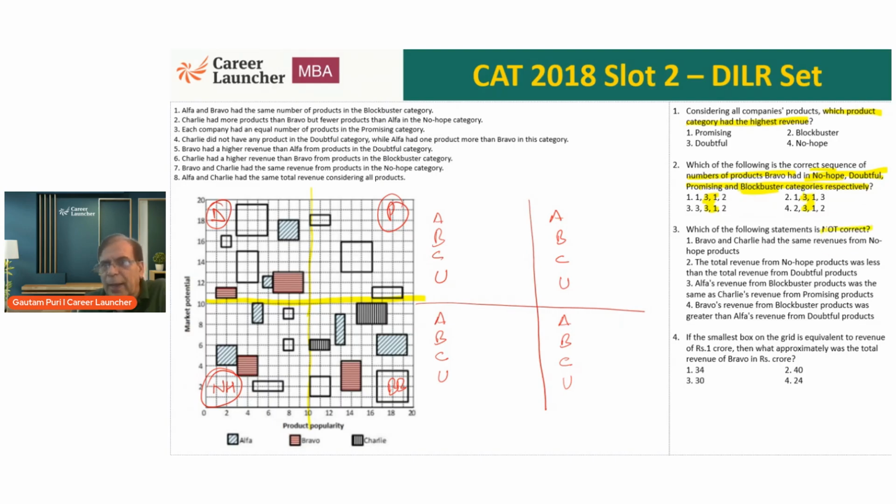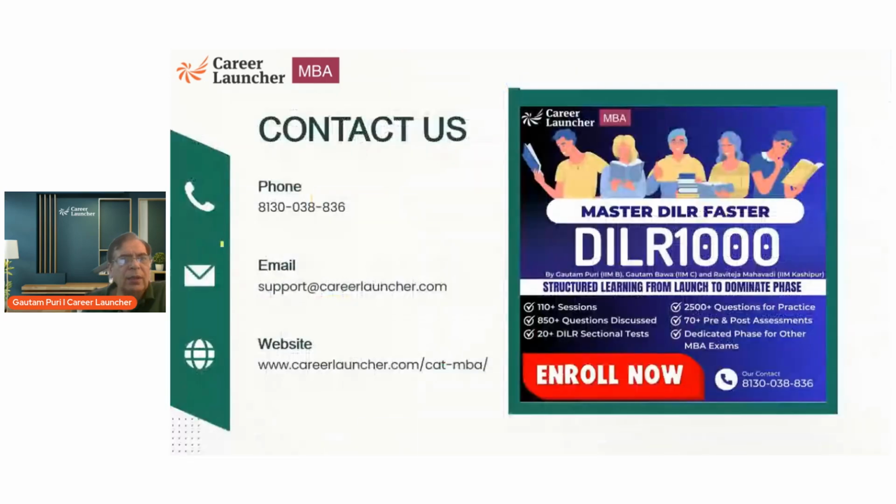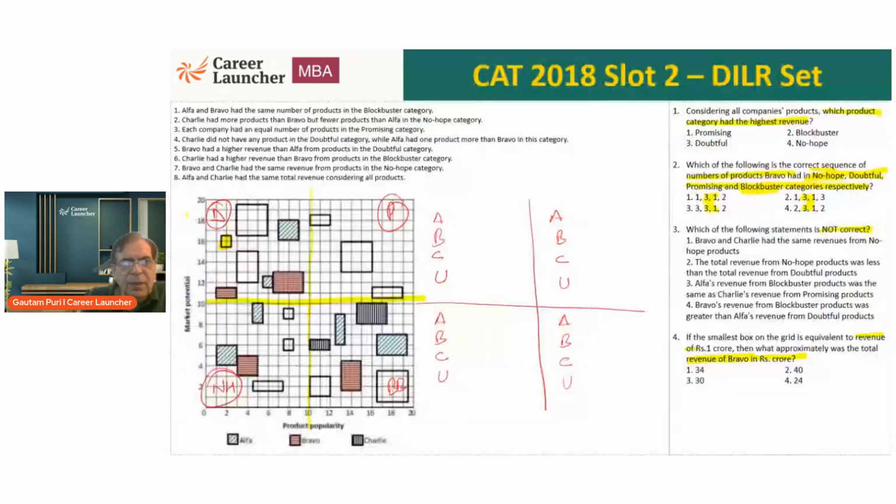Question 3, as I said, I'll come back to it later. Question 4, we want to find the revenue of Bravo in rupees crore. The smallest box in the grid is equivalent to a revenue of 1 crore. That means this box is 4 crores, and this particular box is going to be 1 crore. Okay, let's start doing it.